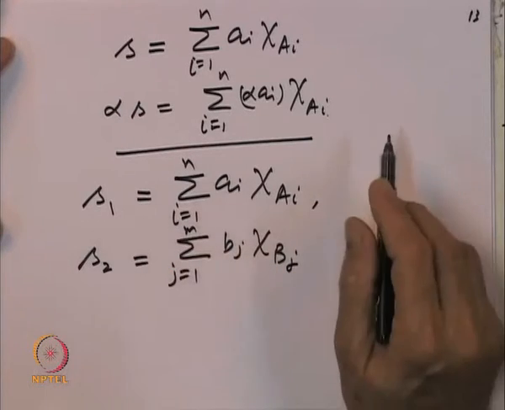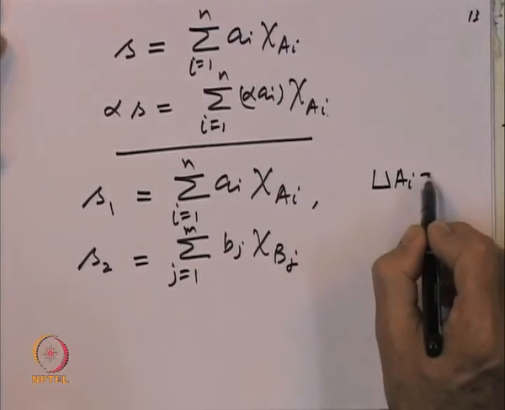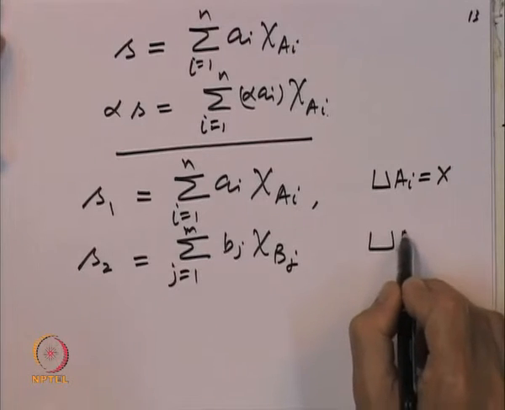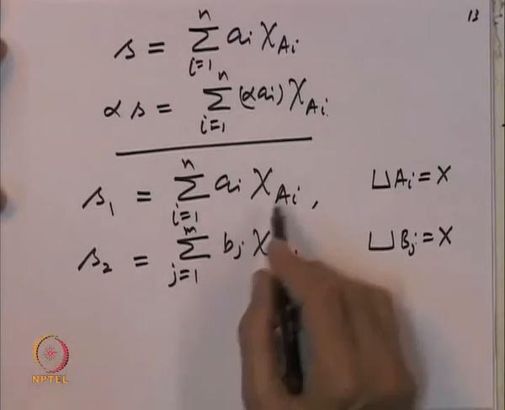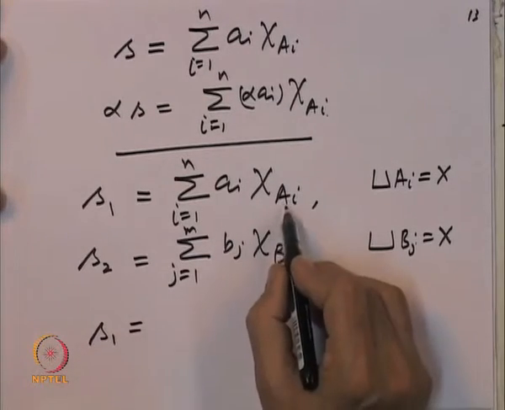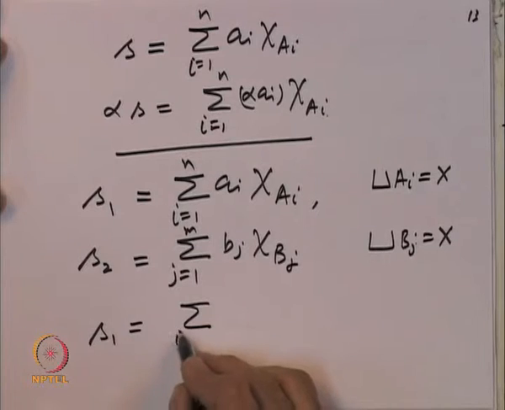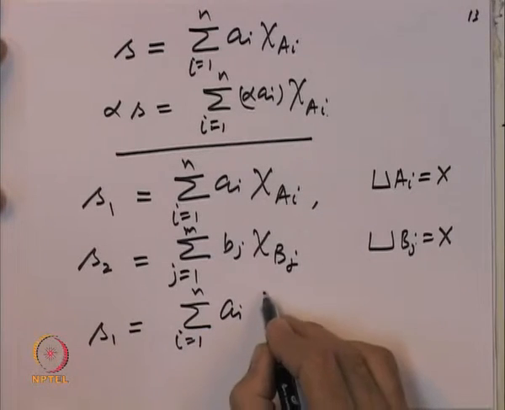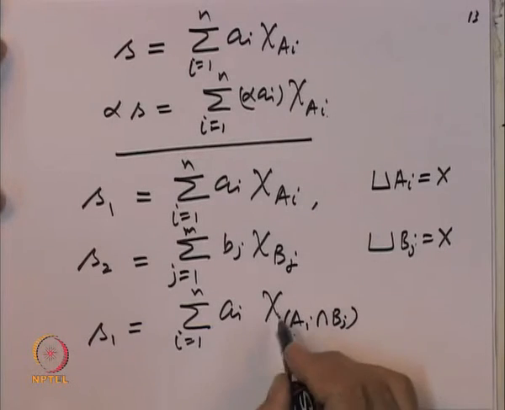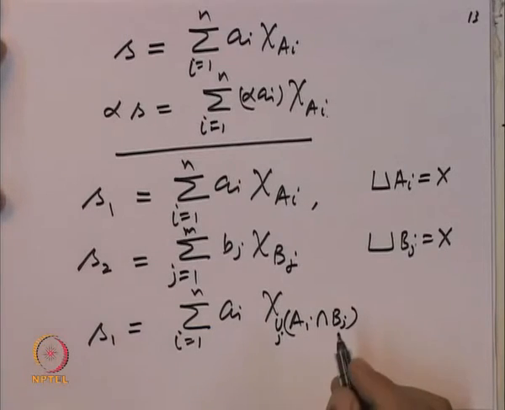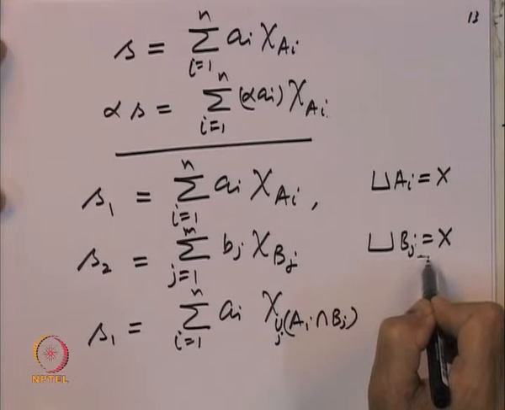So, here we are assuming that S 1 has a standard representation, then union A I is equal to X, and here union B j is also equal to X. Then we can decompose each A I into a union of the B j's. So, we can write the sum over I equal to 1 to n of A I chi of A I intersection B j, with the union over j's. So, each A I can be intersected with the union of B j's.